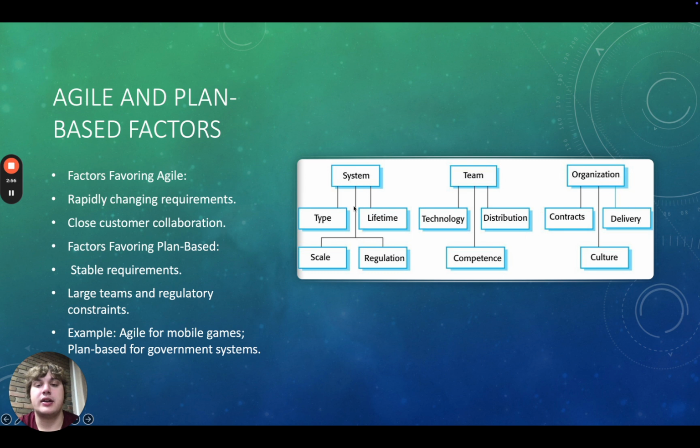Agile and Plan-Based Factors. Certain factors will determine whether a project is better suited for Agile or Plan-Based methodologies. Some factors favoring Agile are rapidly changing requirements, close customer collaboration, and smaller cross-functional teams. Factors favoring Plan-Based are stable and well-defined requirements and large teams or strict regulatory constraints. A real-world example is Agile could be used for mobile gaming where user feedback drives updates. In contrast, Plan-based development might be best suited for a government tax processing system.